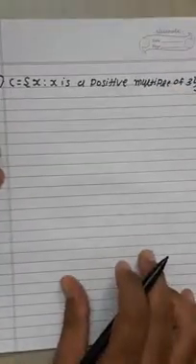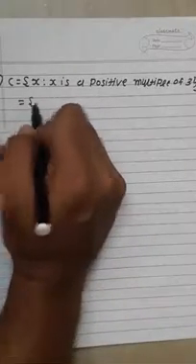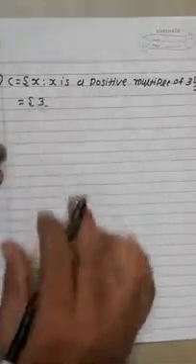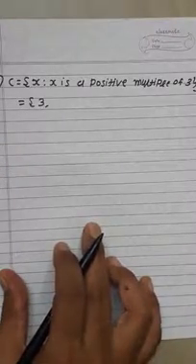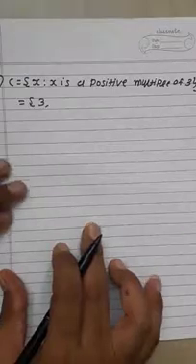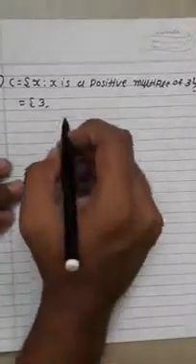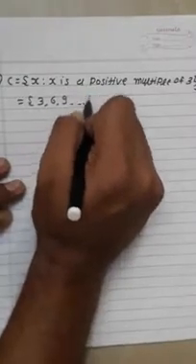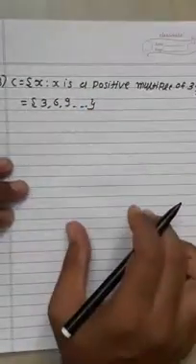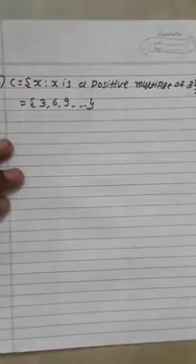First of all, a positive multiple of 3, that means which numbers can we write? Multiples of 3, positive numbers: 3, 6, 9 up to infinity. So all of these numbers are multiples of 3.